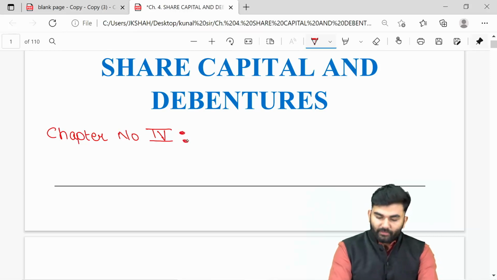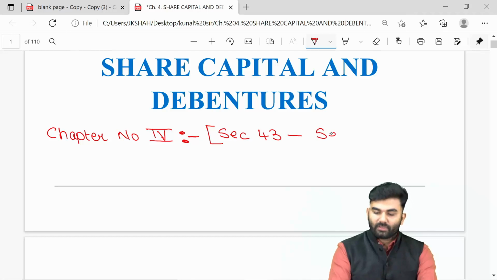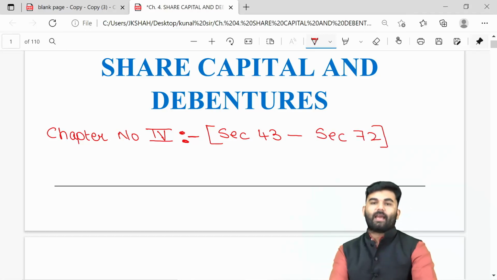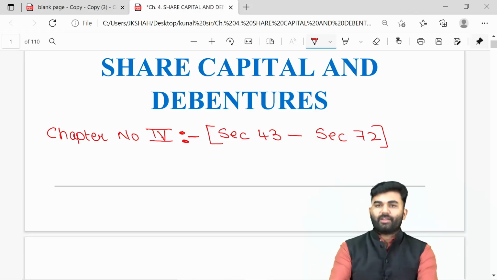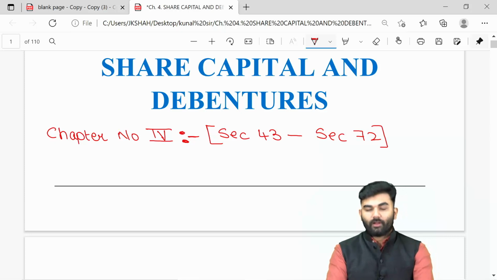This entire chapter covers the provisions from section number 43 up to section number 72 of Companies Act 2013. In our revisionary lectures, we are going to cover the important provisions of this chapter.